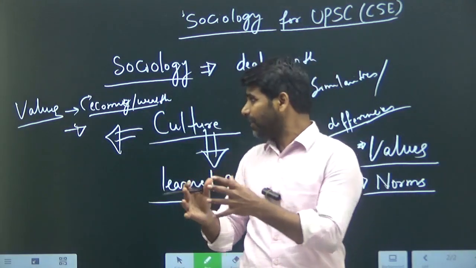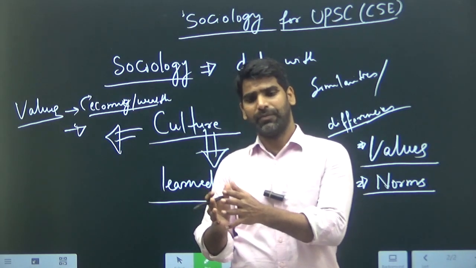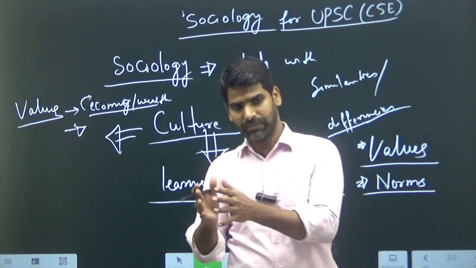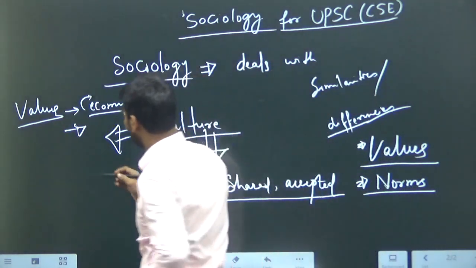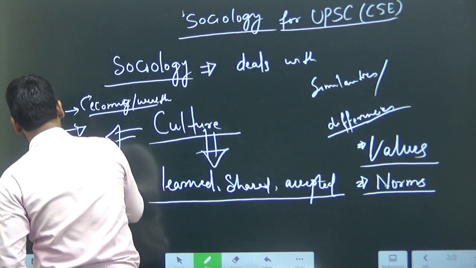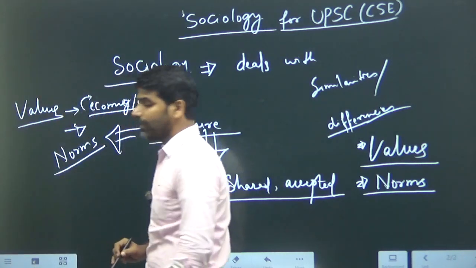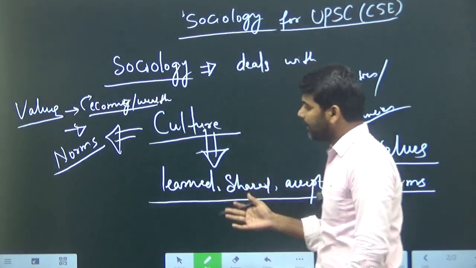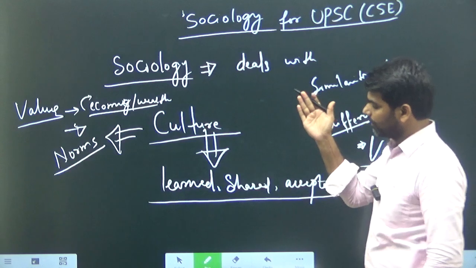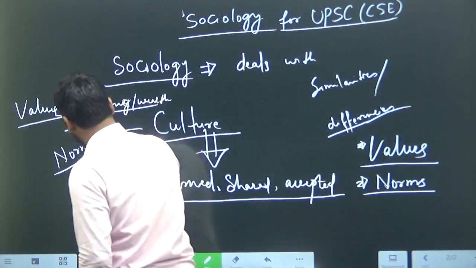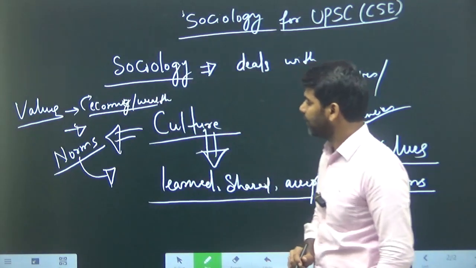These are the values of capitalist societies, in how to acquire those kinds of successes. Under these values, at certain specific points, your behavior is governed through norms. Norms are certain kinds of rules and regulations at certain points under this value system.